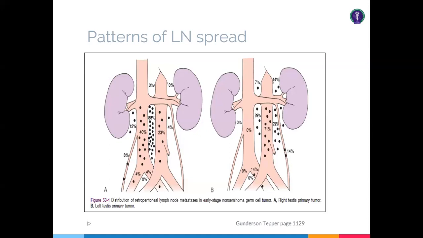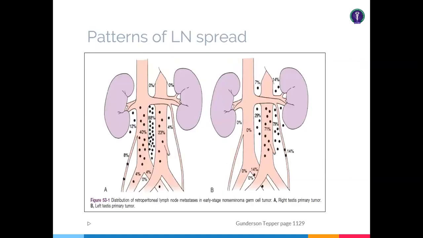In the left-sided tumor, the primary landing zone is the para-aortic group of lymph nodes. Also try to remember that in some cases, like in 15% of cases, there will be renal hilar lymph nodes involved. So if you want to do radiotherapy, you always have to incorporate the left renal hilar area to address the involved lymph node areas. So this is the basic difference between the primary lymphatic drainage area of the right and left side.